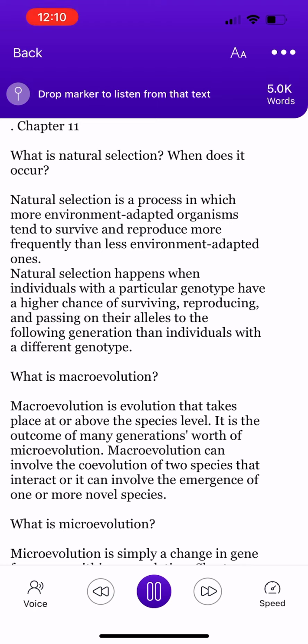What is conjugation in bacteria? Bacterial conjugation, also known as bacterial sex, is a major horizontal gene transfer mechanism in which DNA is transferred directly from a donor to a recipient bacterium.